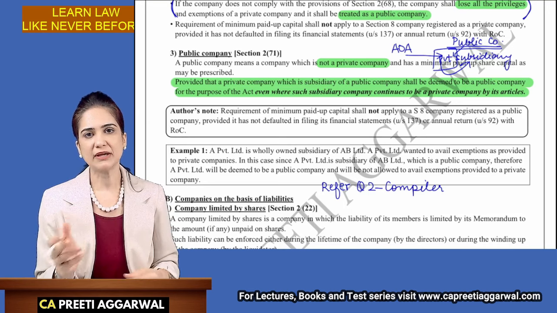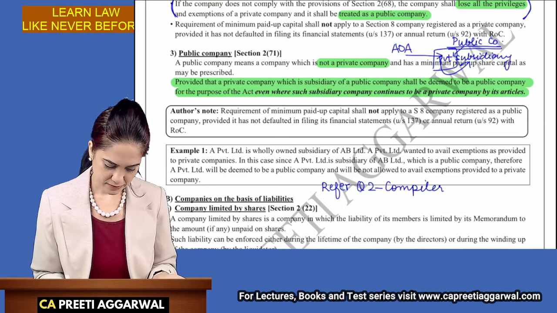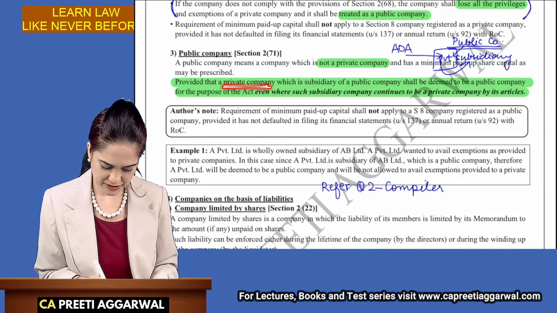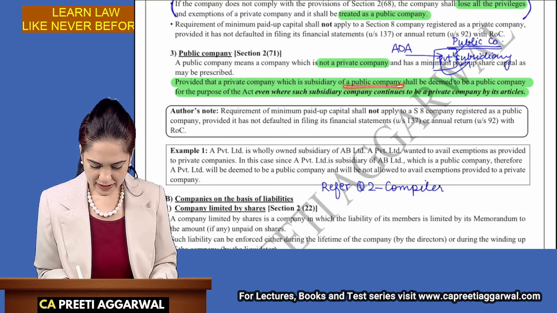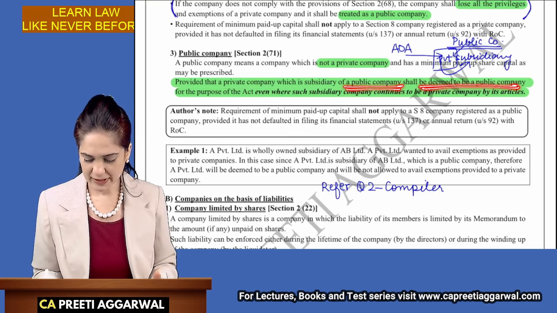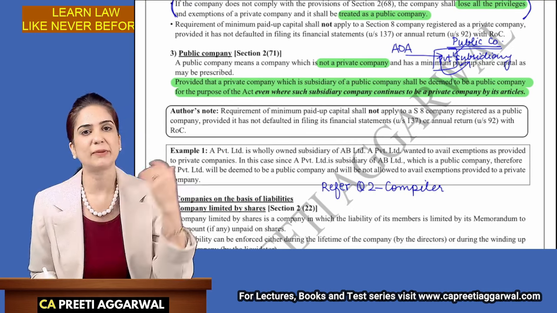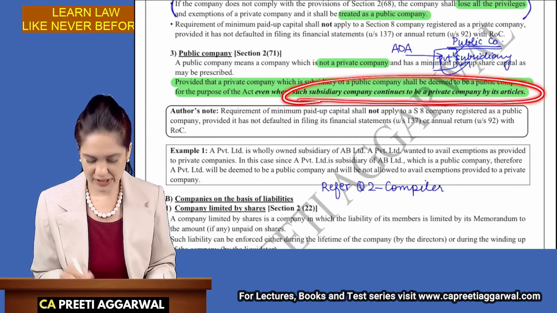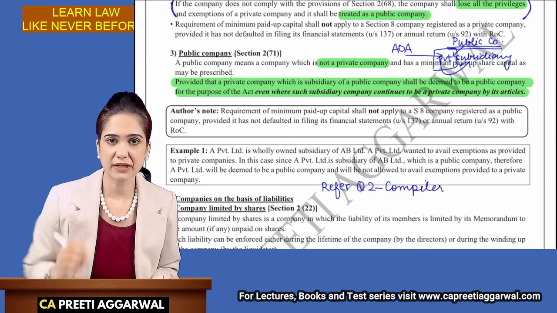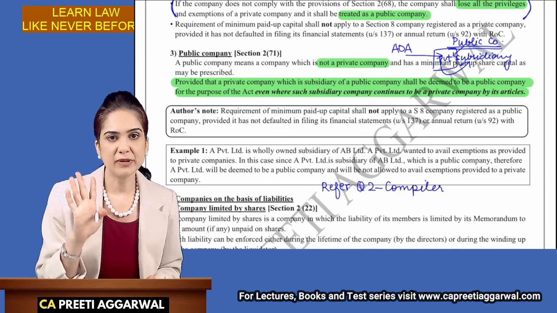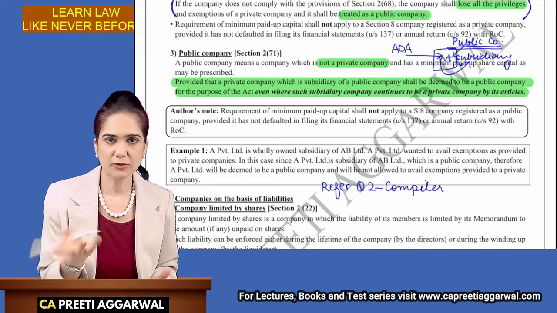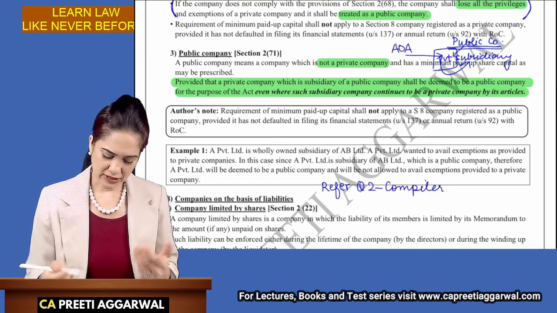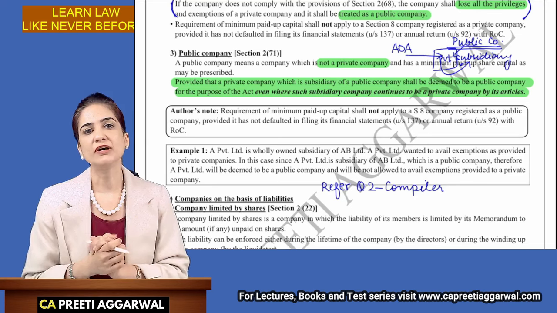So what is the meaning of a deemed public company? A private subsidiary of a public company is deemed to be a public company, although it continues to remain private by its articles. Continues to remain private by its articles means it will have those 3 restrictions in the articles. Members also will be only 2. Directors also minimum 2 only. Only thing is it will lose all the privileges of a private company.